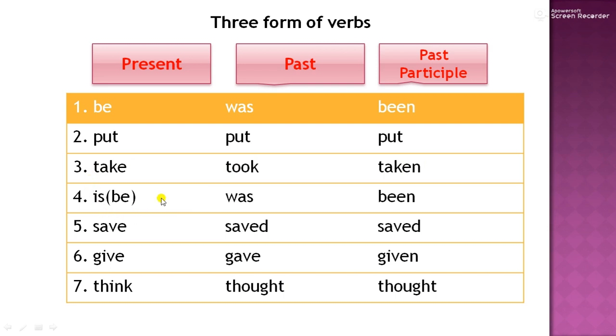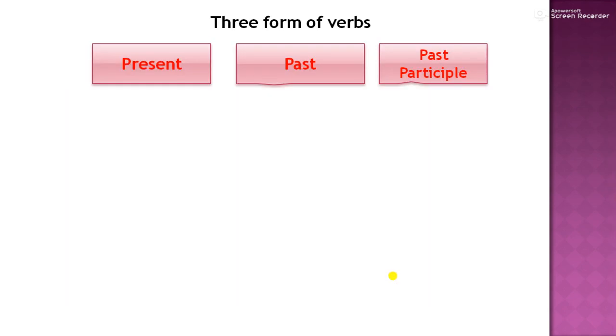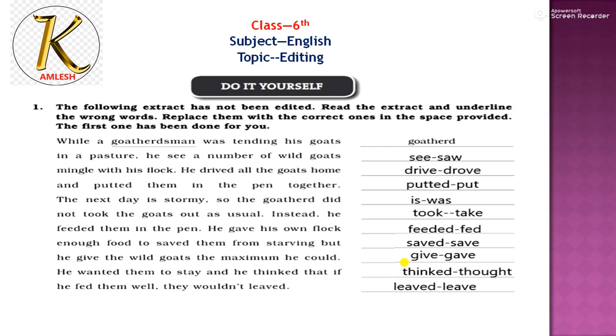Now I was talking about is, how you will come to know that was is the second form or past form of the verb. So is means be. Be is the first form: be, was, been. Then save, saved, saved. Give, gave, given. Think, thought, thought. Then after this, you can solve this paragraph easily. You will learn the three forms of the verb, and then you will use the past form here. Past form means the second form of the verb.